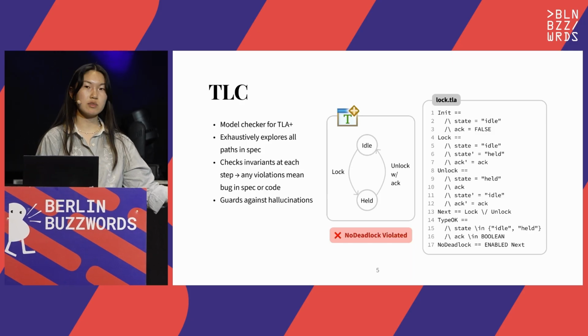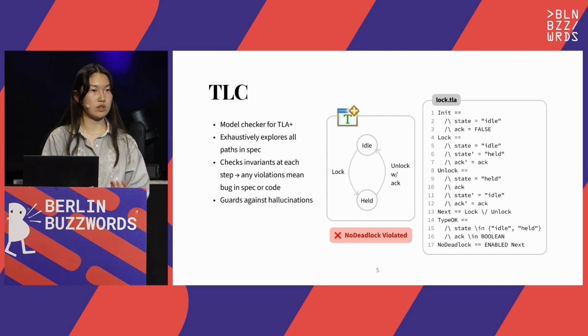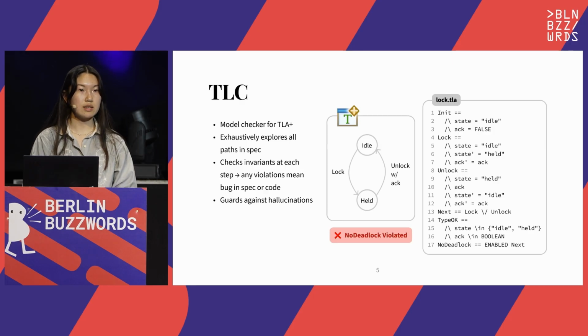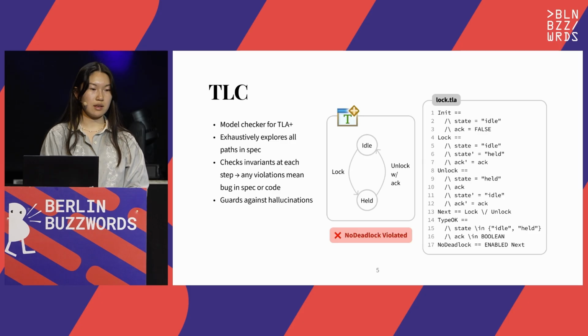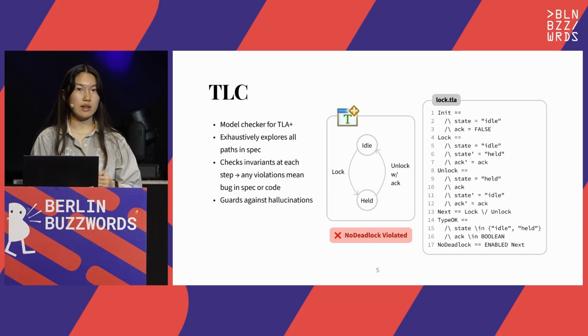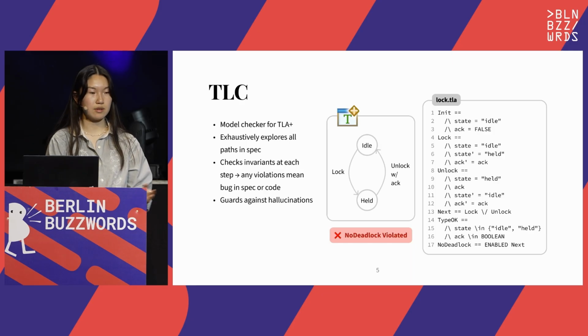So in our spec, for example, we have the lock either idle or held. And so the spec has defined two transitions: either you lock the lock or you unlock it. And so these are two state transitions. TLC will then check each of these paths. At each step, TLC will check each of the invariants. And so any of these violations will either mean a bug in the code or a bug in the spec.